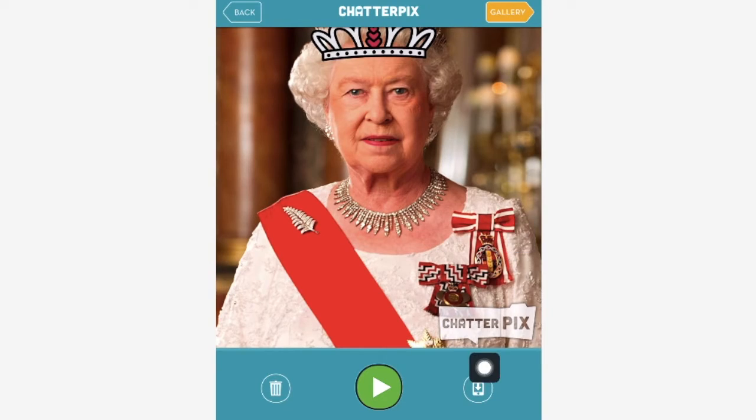So what you need to do right here is press this arrow, this down arrow. This means you're going to save it to your camera roll. Don't go to the gallery. The gallery is where things are already saved. You have to save it first before you go to the gallery.